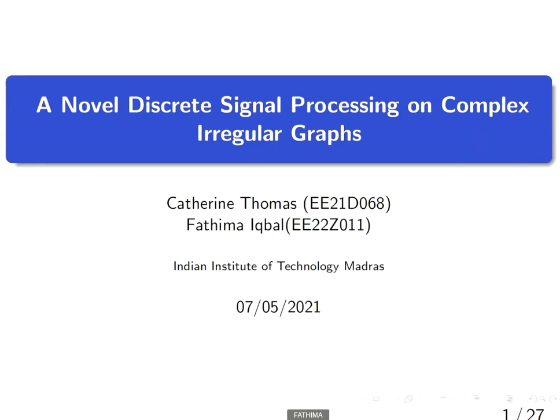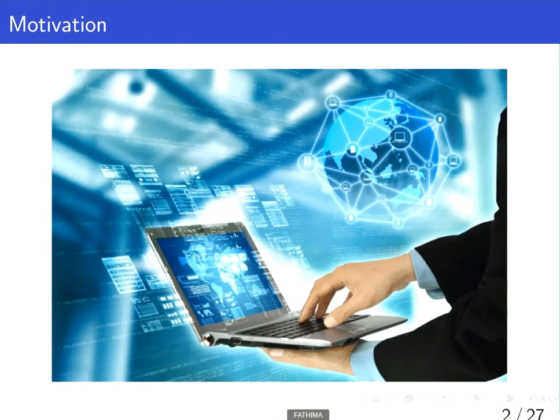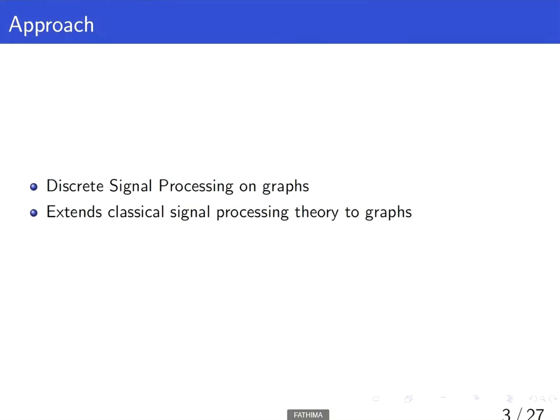Hello, let's discuss the topic a novel discrete signal processing on complex irregular graphs. Due to the explosive growth of information and communication, signals are generated at unprecedented rate. These signals possess complex irregular structures which require novel processing techniques. Graph signal processing extends classical discrete signal processing to graph signals.